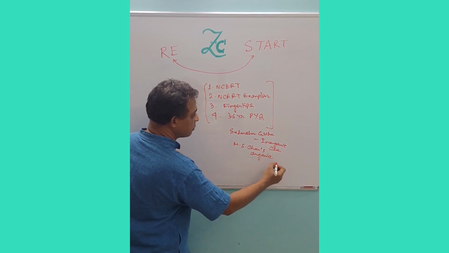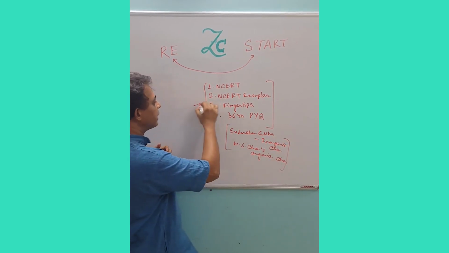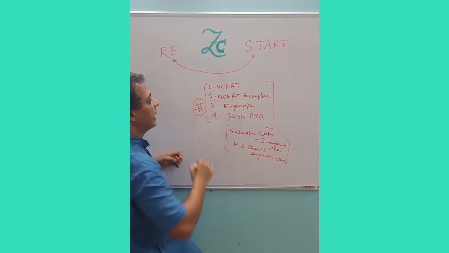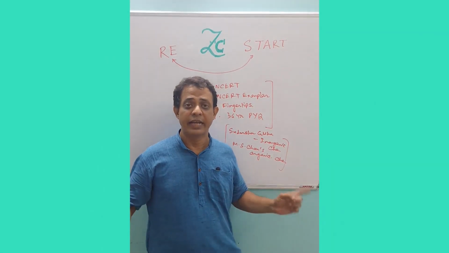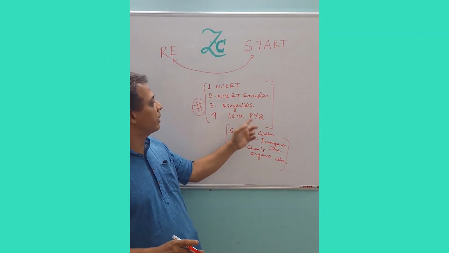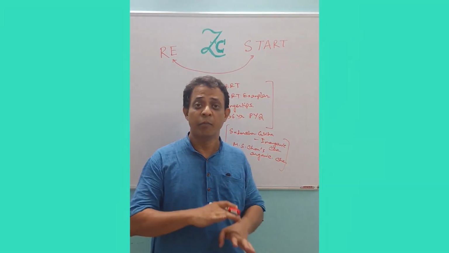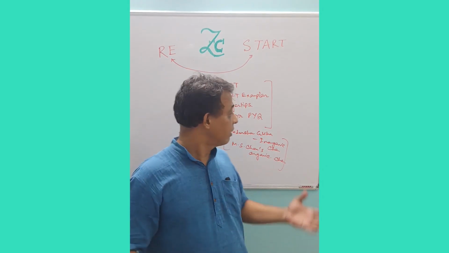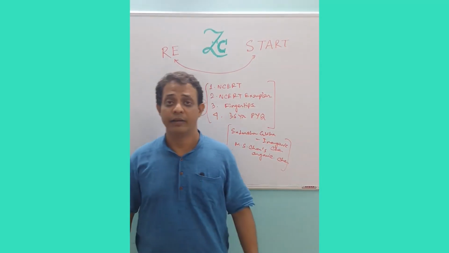These are some basic class books, but remember these are the 4 principal books that you should follow for the NEET or JEE Main. So cover to cover NCERT, cover to cover NCERT exemplar, fingertips and 36 years PYQ will be the basic, and for the basic class you should follow these 2 books.